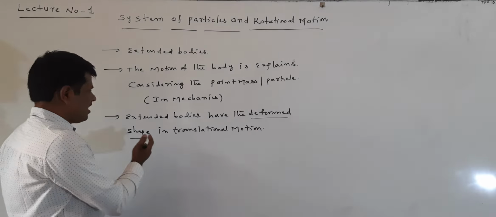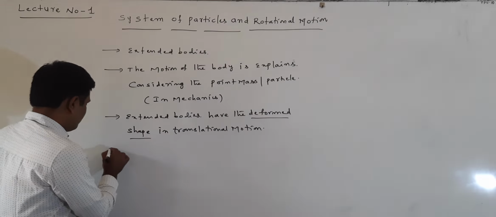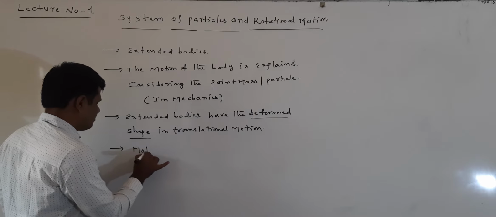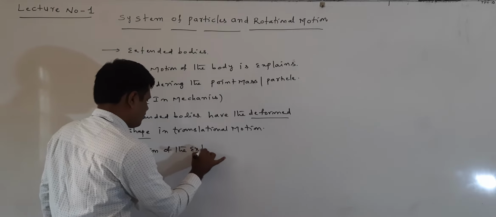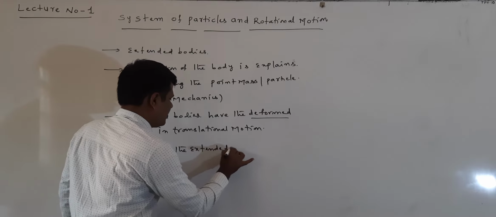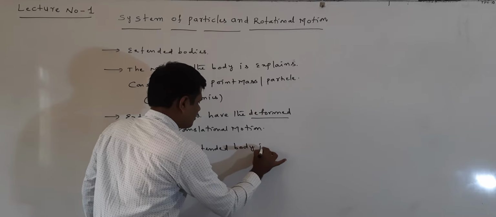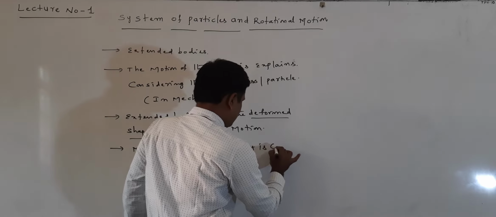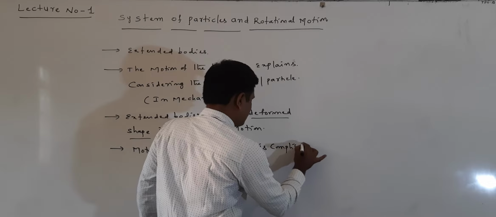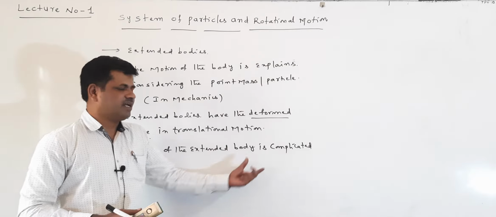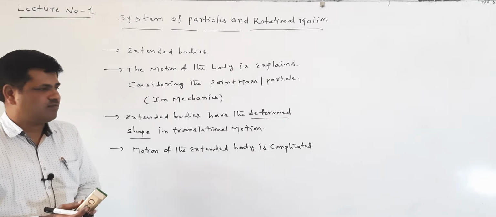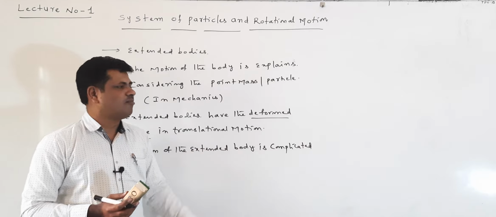When it has a deformed shape, the motion of the extended body is complicated. In order to explain the motion of the body, it becomes very complicated.